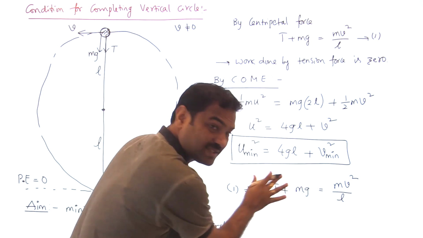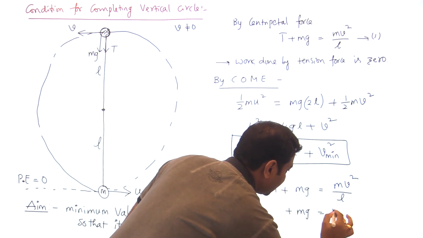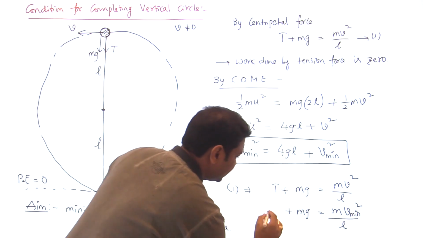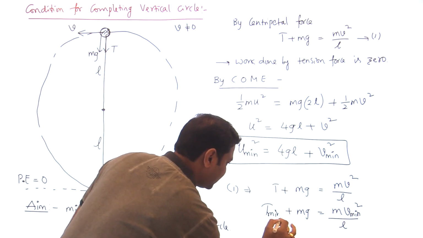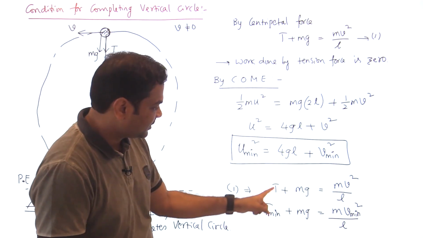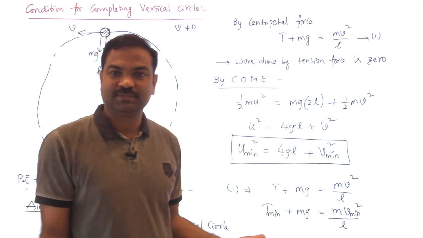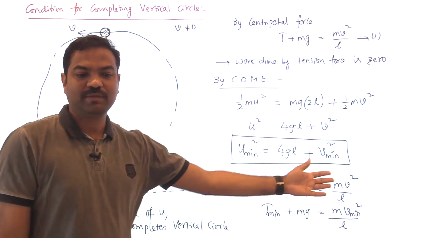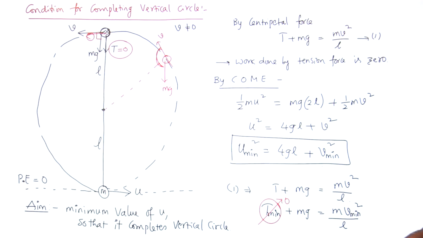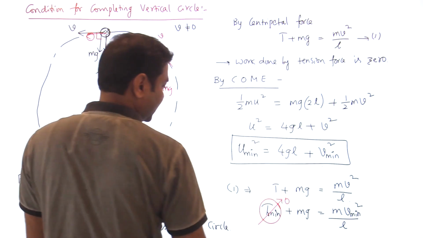Now this is a relation, no? I am writing the logical relation. If I keep the minimum speed in this expression, which value should be minimum? The tension value should be minimum. If tension is minimum, v has to be minimum because both are proportional. If tension is increasing, v has to increase. If v is decreasing, tension has to decrease. You can say it either way because the equation has to be valid. Once you understand this, you can get the relations. As the minimum tension is 0, what is the minimum velocity I can write down?